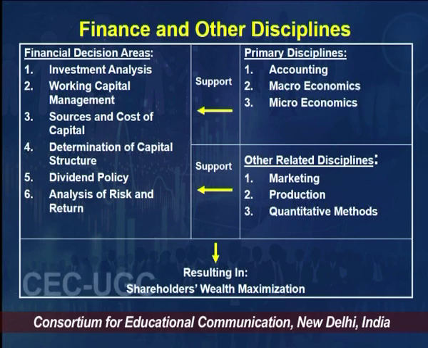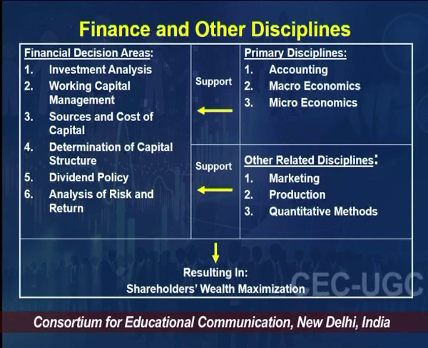So that is what is known as capital structure, the composition of debt and equity, and within the equity, within the debt, various sources are there. Okay. So this is the second aspect of decision, and of course the third aspect of decision is dividend policy. One rider which takes care of all the three decisions discussed in detail is risk and return analysis, right. So these are the decision areas which are supported, first of all, primarily by accounting.